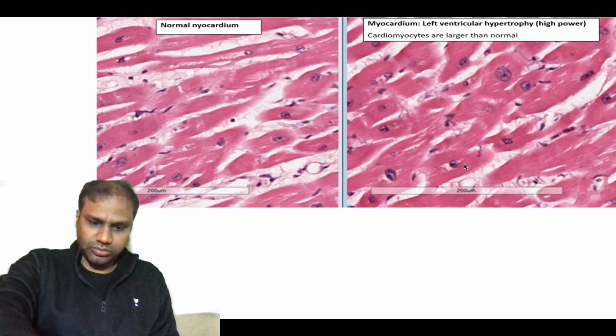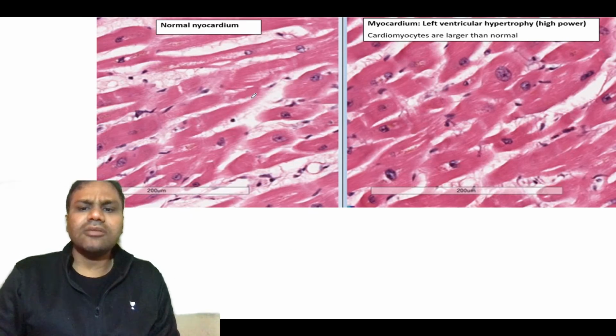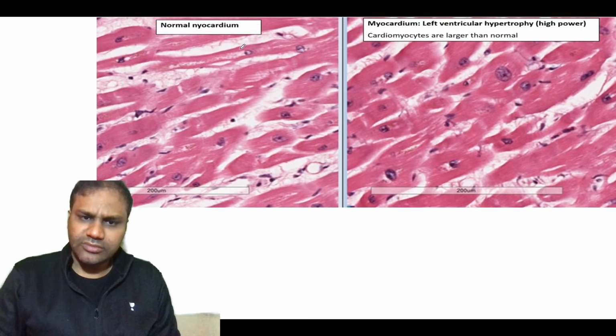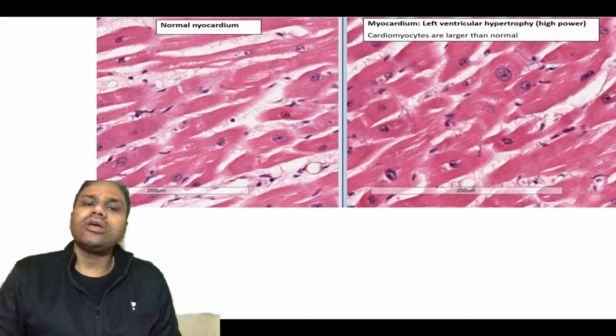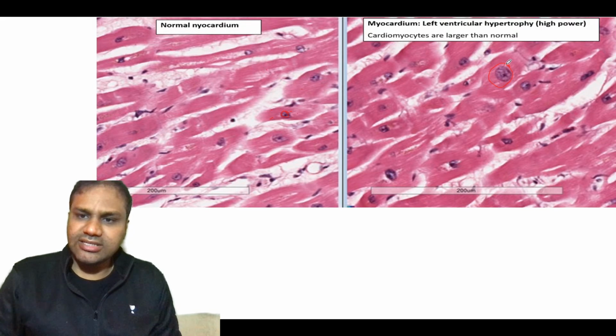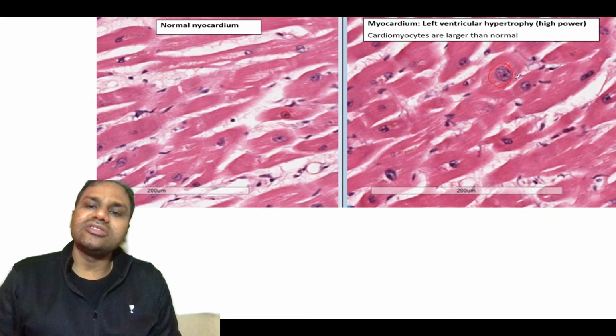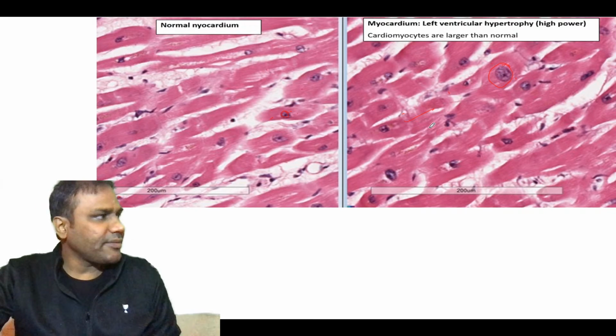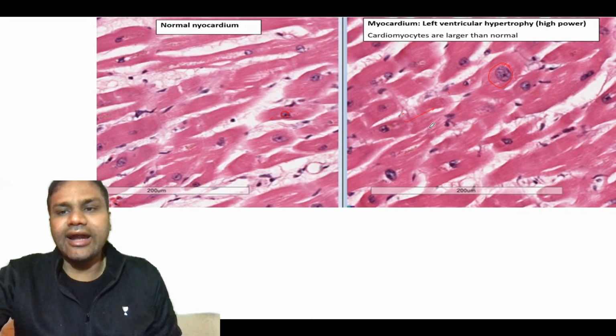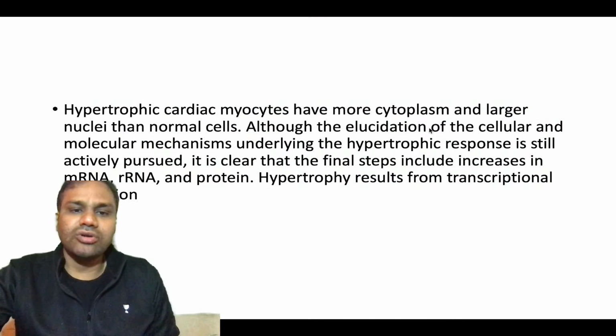Now see hypertrophy in heart muscle, or myocardium. This is the normal myocardium. These are the cardiac muscle cells, which we call myocytes, and this is the nucleus, this is the cytoplasm of the muscle. Now see here, the nucleus has also increased in size, and the cardiac muscle cells have swollen up. So this is basically hypertrophy of the cardiac muscle, an adaptation you see in cardiac muscle.